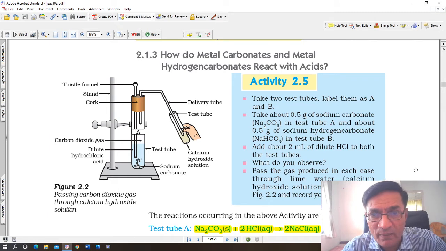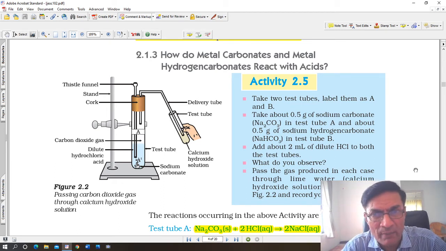Now let's proceed further. How do metal carbonates, for example zinc carbonate, calcium carbonate, magnesium carbonate, they are called metal carbonates, and metal hydrogen carbonates, calcium bicarbonate, Ca(HCO3)2, react? Calcium is a metal. Calcium is a soft metal. Zinc is a hard metal, but they are all metals. Sodium bicarbonate, zinc bicarbonate, calcium bicarbonate, they are all called hydrogen carbonates or bicarbonates. You call them hydrogen carbonates, HCO3, or you call them bicarbonates.